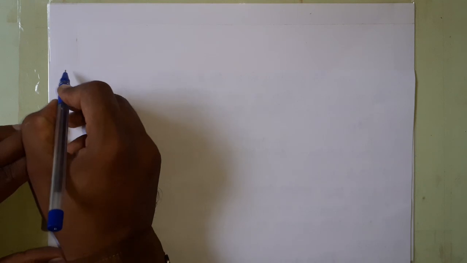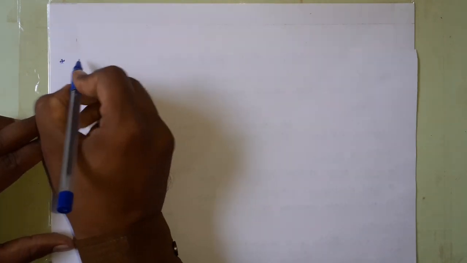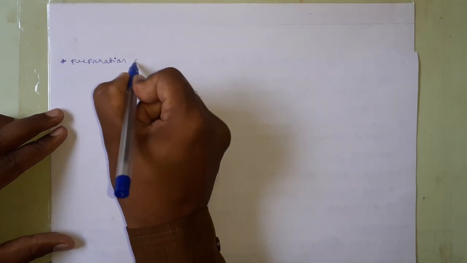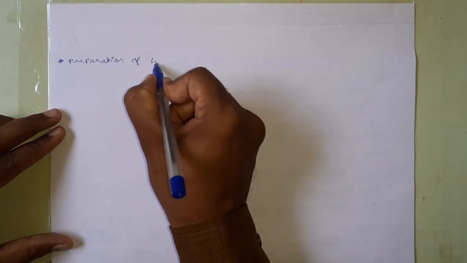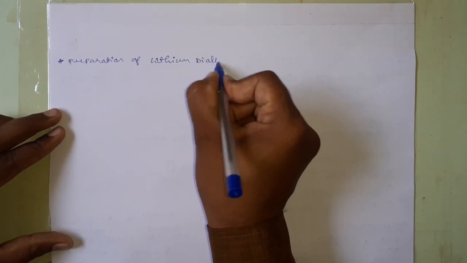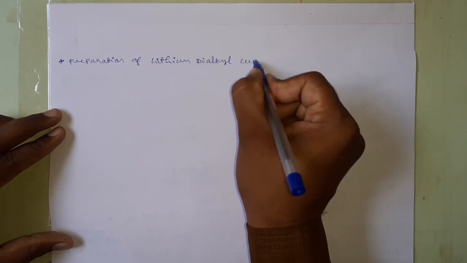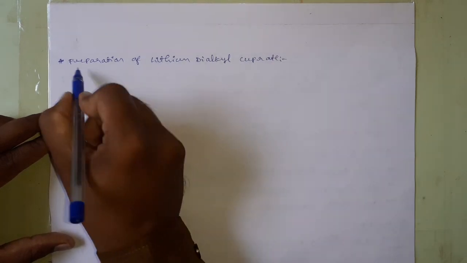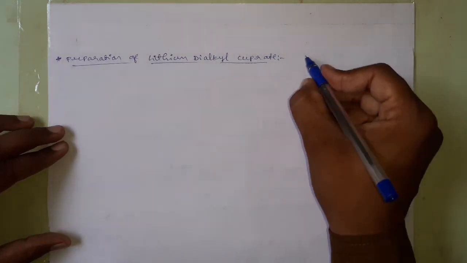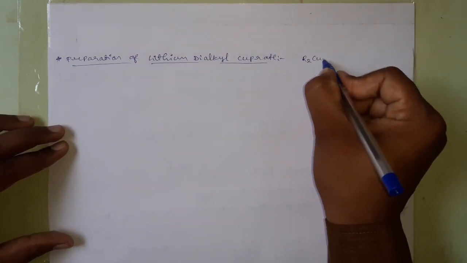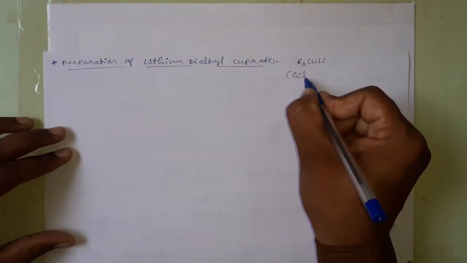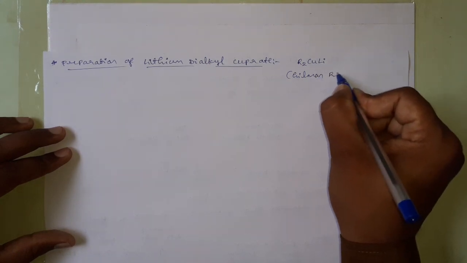Then the next concept is preparation of lithium dialkyl cuprate. This has the general formula of R2CuLi, and it is also called a Gilman reagent.